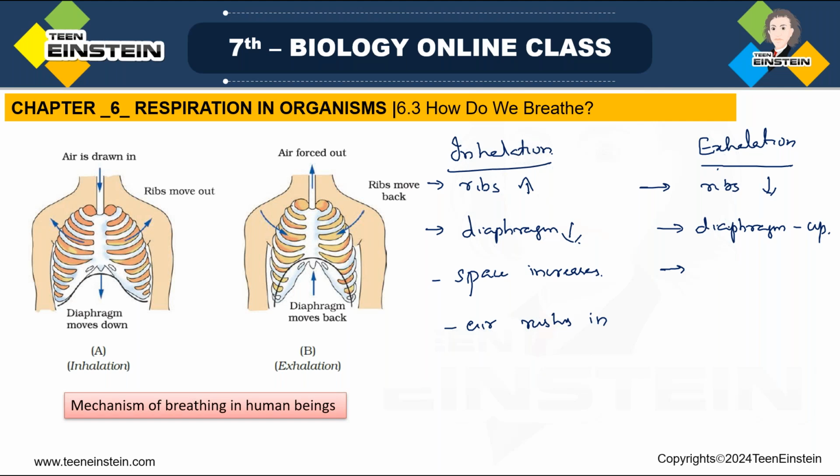Due to this opposite movement, the space in the chest cavity decreases. The lungs can't hold that much air inside. So what will happen? Air moves outward.